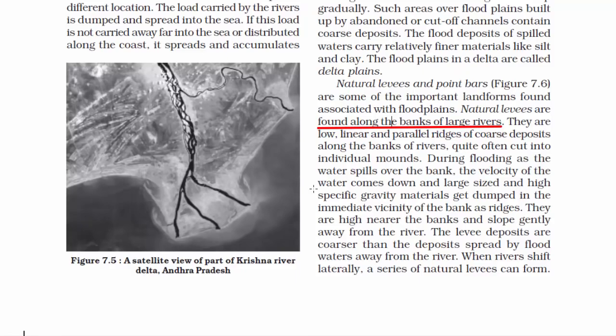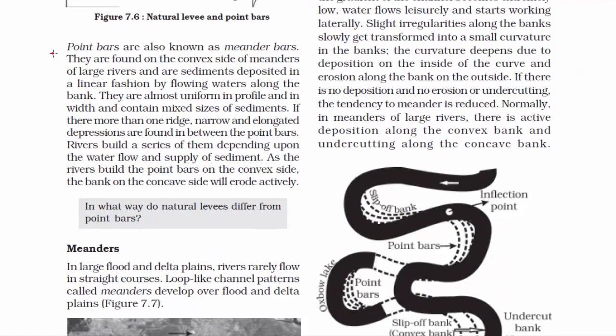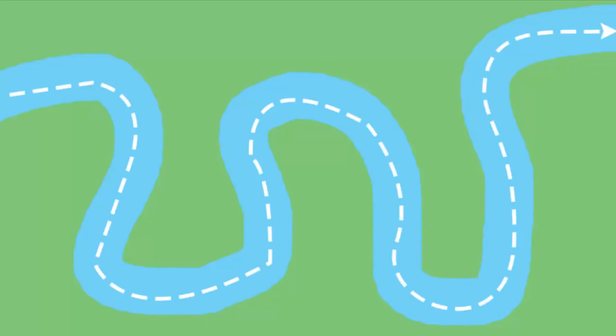We have covered floodplains and natural levees, now it's point bars. Point bars are also known as meander bars. They are a depositional feature made of alluvium that accumulates on the inside bend of streams and rivers. So look at this diagram. When a river or a stream flows, it forms meanders.